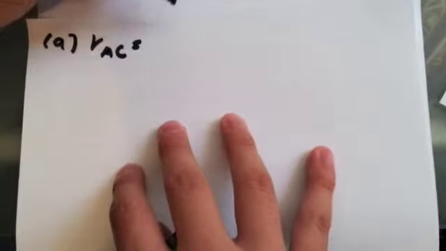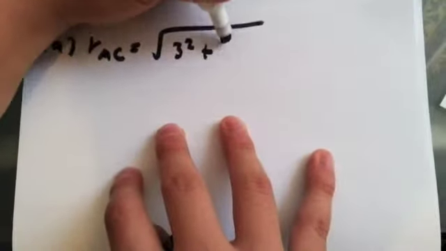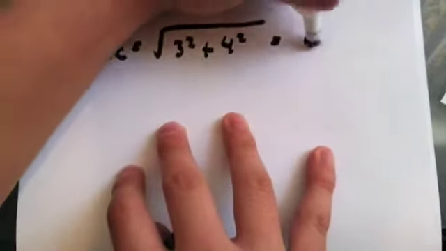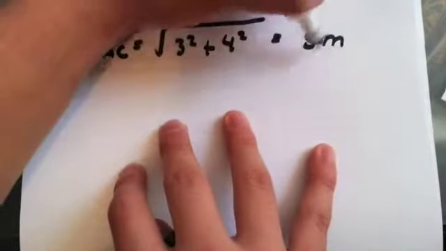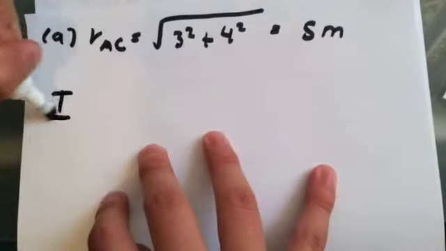Considering the different data, we can notice that the radius is something we have to calculate first. So we say that r equals the square root of 3 squared plus 4 squared. So finally we obtain 5 meters.